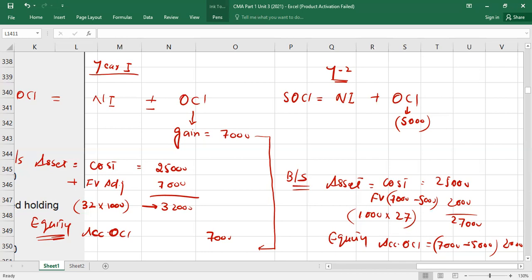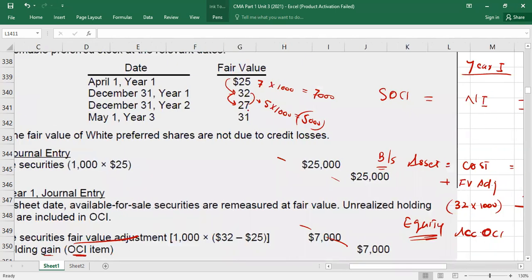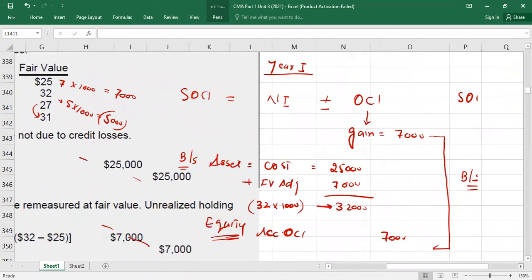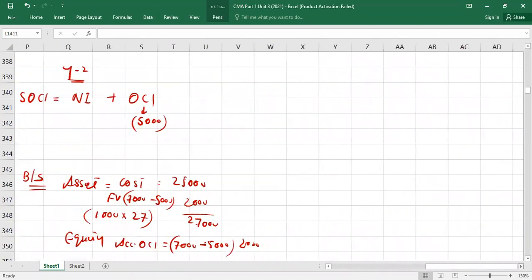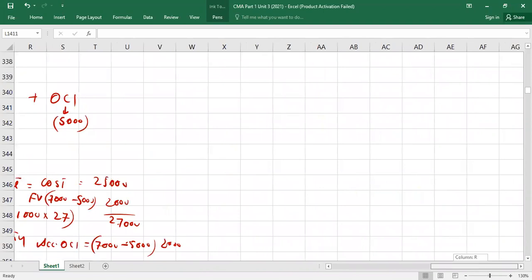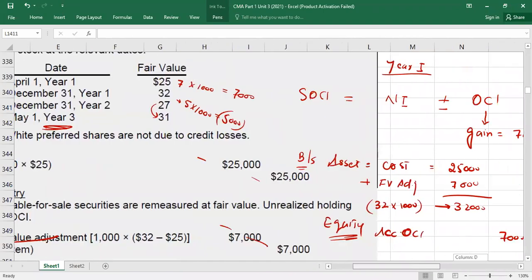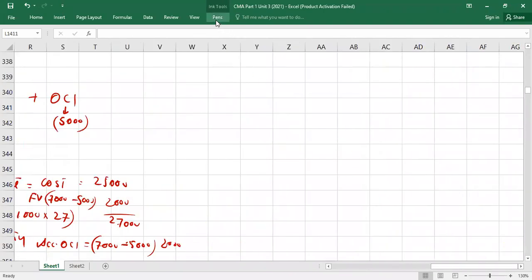Clear? Now look what happened in the third year. I have seen your understanding, right? Third year, what happened? Again, your price is 31, but you sold it. This is actually the date of sale. So what entry will you pass now, you will tell me. I'm going to just guide you. Year 3. Because you sold in the middle of the year. You sold it for how much? What is the price? 31. Okay. So look what will happen now.